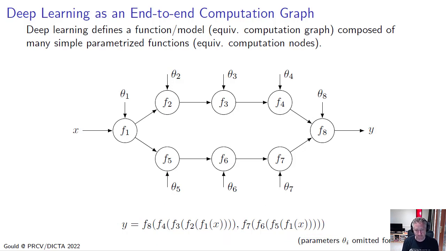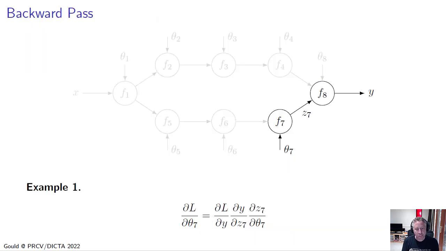And here I've omitted the parameters theta i just for brevity. So in the backward pass, what we need to do is compute the gradient of the loss function with respect to any of these parameters. And we do that using the chain rule of differentiation. So here I've just shown an example of computing the derivative of the loss with respect to parameter theta 7.